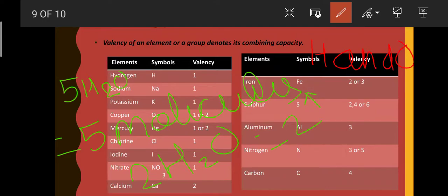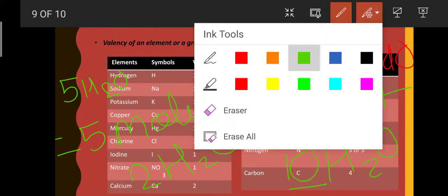Similarly, we can write any number, like 10H2O, which represents 10 molecules, and 6H2O, which represents 6 molecules of water.